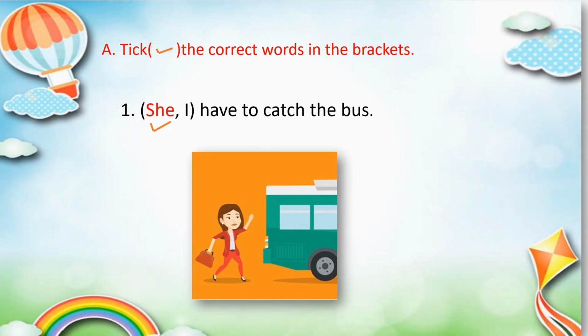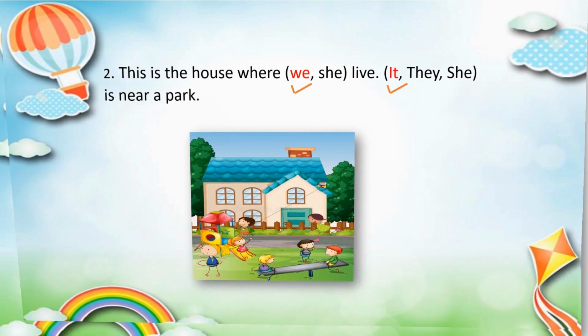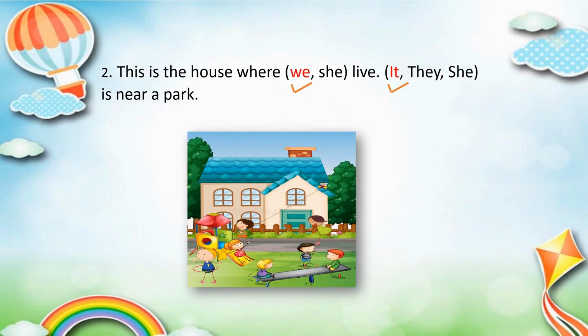A. Tick the correct words in the brackets. She, have to catch the bus. This is the house where we live. It, is near a park.